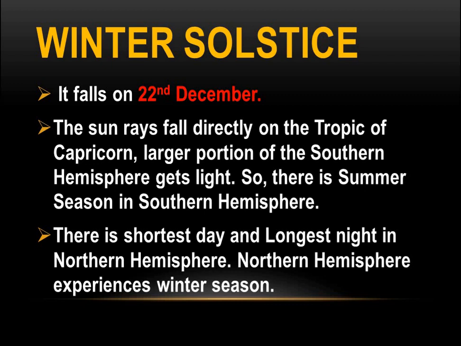Now winter solstice. It falls on 22nd December, when sun rays fall directly on the Tropic of Capricorn. A larger portion of the southern hemisphere gets light, so it receives more heat. There is summer season in the southern hemisphere, and the situation is vice versa in the northern hemisphere.